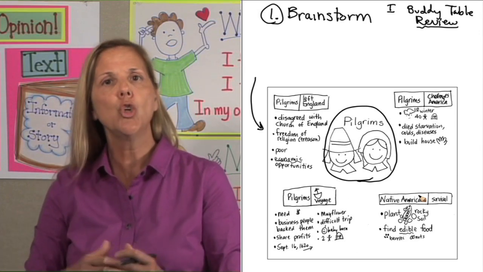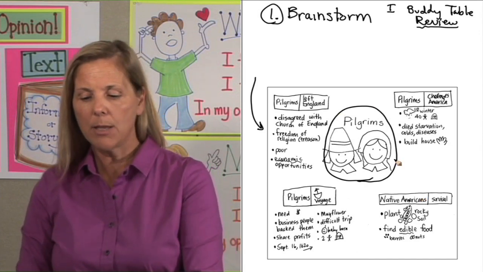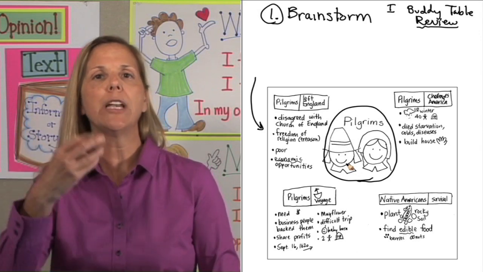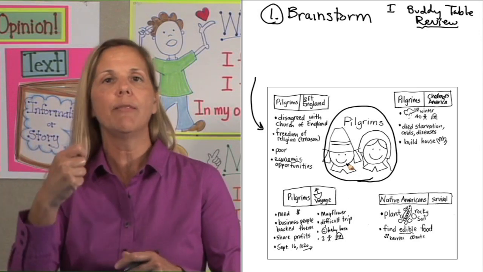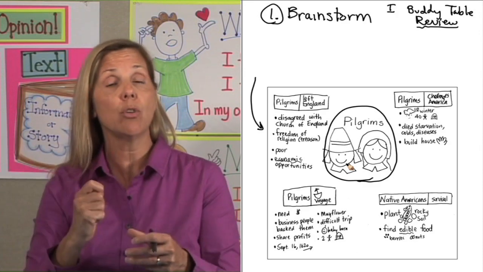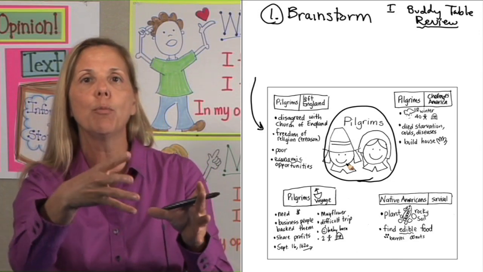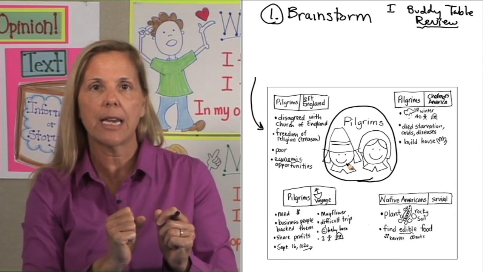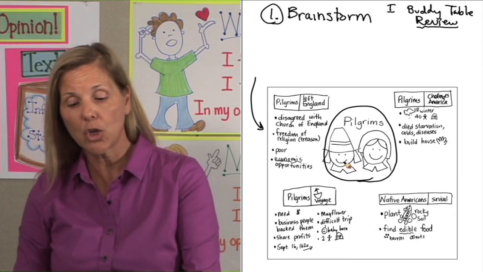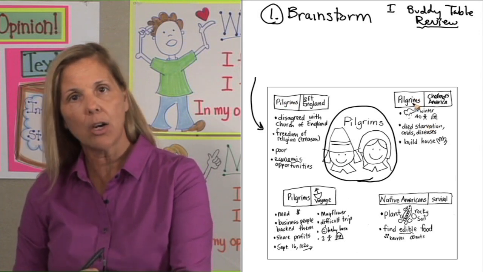Let's come back to our brainstorm that we have on pilgrims. I had the picture in the middle, and I have all the students reviewing their information. We're ready to brainstorm, and I either have individual students where I choose a group of sticks, I pull a stick out with a student's name on, they tell me information they know about pilgrims, or I just ask a table group, and many of the kids start talking at the same time, and I start recording it up on the board. When I record the information, I start putting some of it together in different categories. No boxes are up at the top.